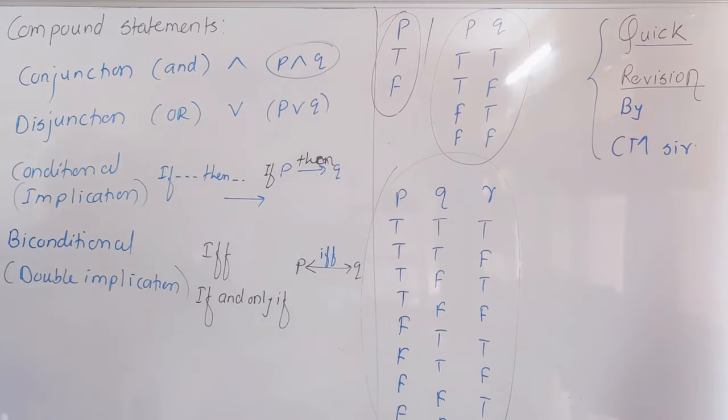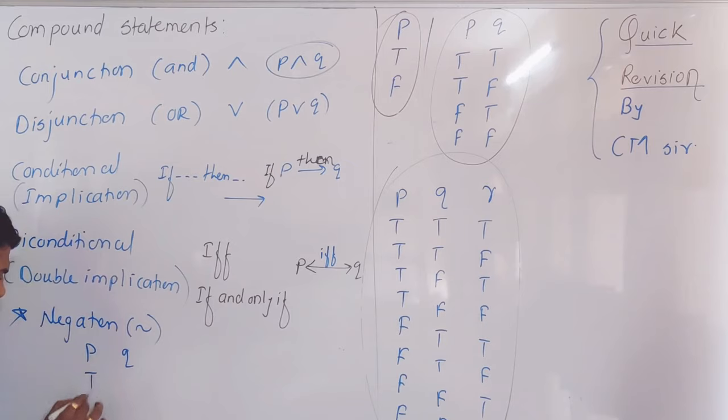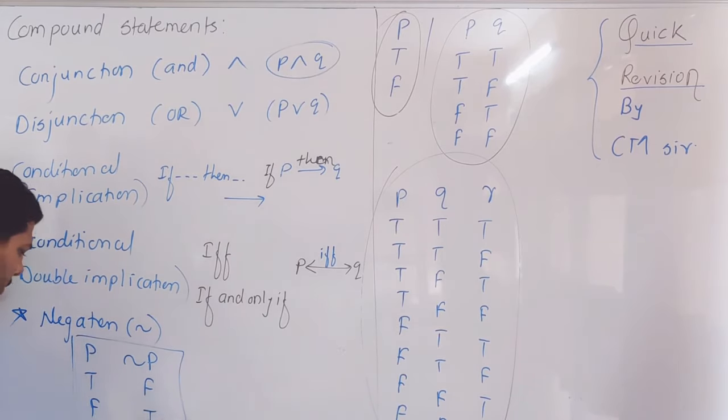There is one more thing, which is not a compound statement, but we say it's a negation. The role of the negation is to convert true into false and false into true. If a statement is P, and its entries are true and false, then its negation means true becomes false and false becomes true. We cannot say negation is a compound statement, but it is a type that you will face in this chapter. So please remember, negation means you just change the statement pattern true to false and false to true.